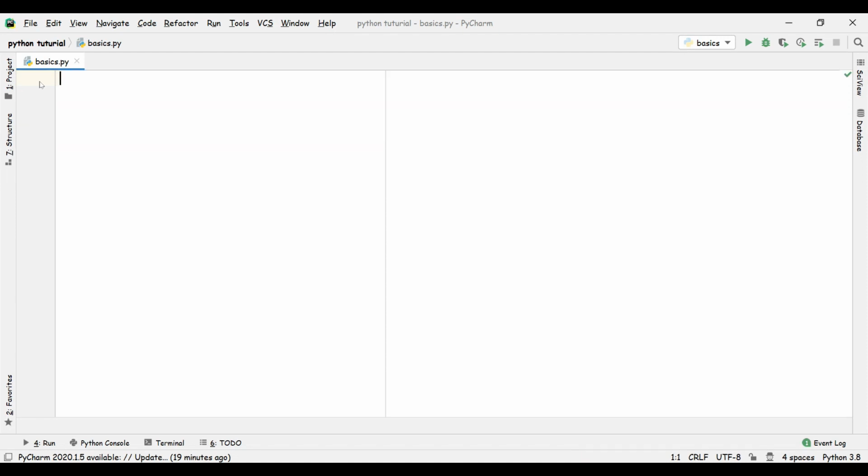tuples, lists and dictionaries. Let's get started with list first. In list, first of all, learn these things. A list has these square brackets, a tuple has these round brackets, and then dictionaries.